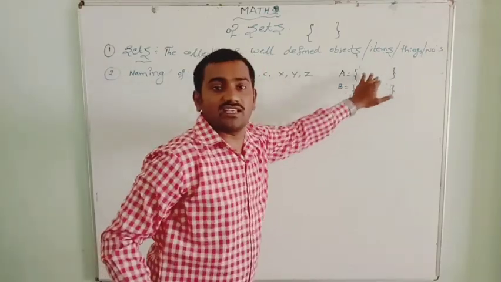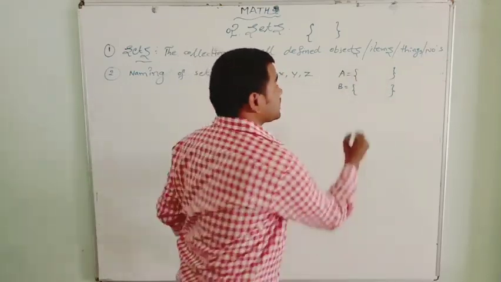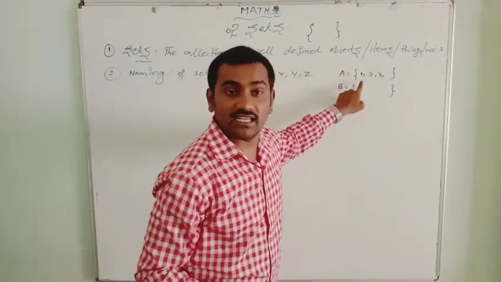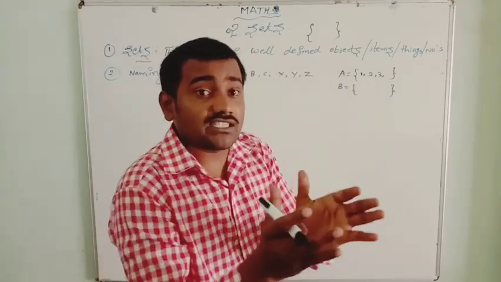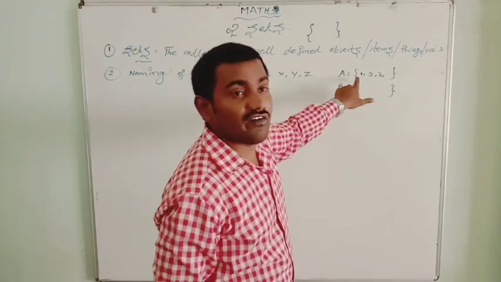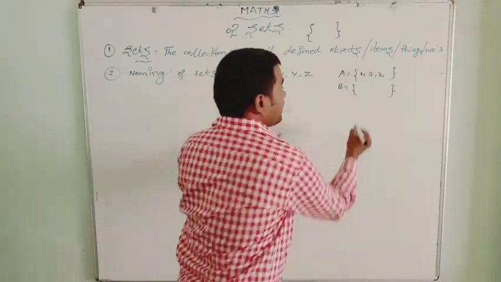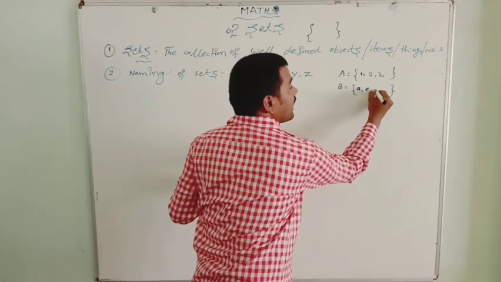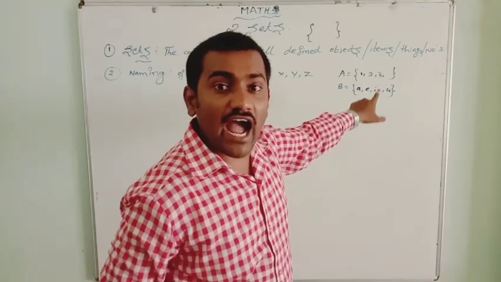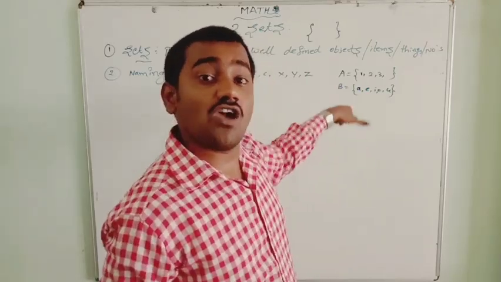But what will be in this set? What can we represent in this set? Whatever collection of things you have, we write in the set. Suppose you collect some natural numbers, we can write natural numbers up to 3. Set A equal to 1, 2, 3. Set B equal to a, e, i, o, u. What are those things? They are known as vowels. Set B is the vowels.